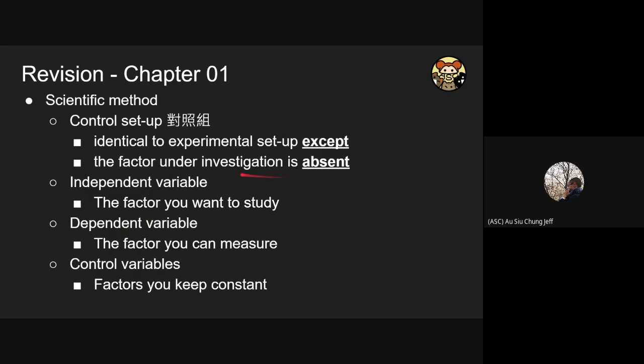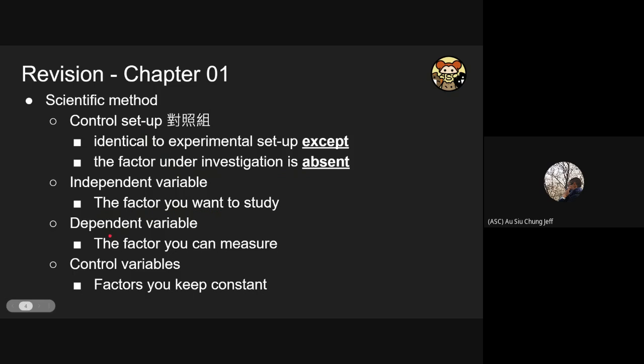And for the scientific method, a very important concept is the concept of the control group. Remember, the control group has an identical setup to the experimental setup, except that the factor under investigation is absent. So let's say the case is about the presence of light, okay? One group is without light and the other group is with light. So the presence of light is the independent variable because it's the factor that you want to study. So what is the possible dependent variable?